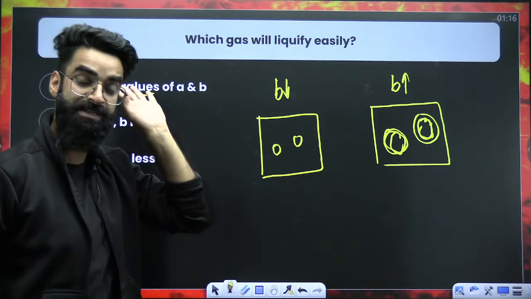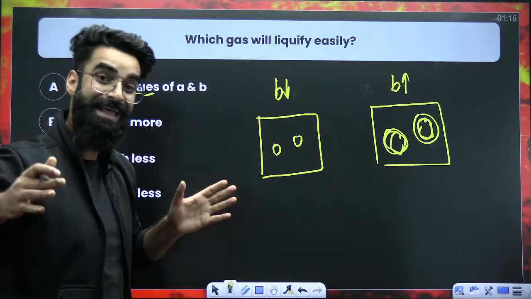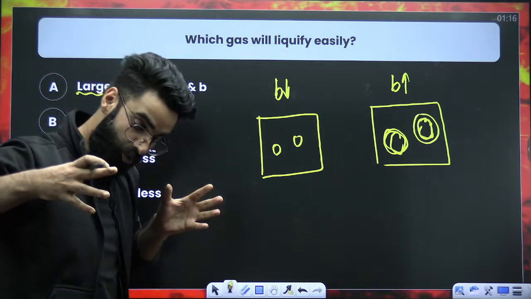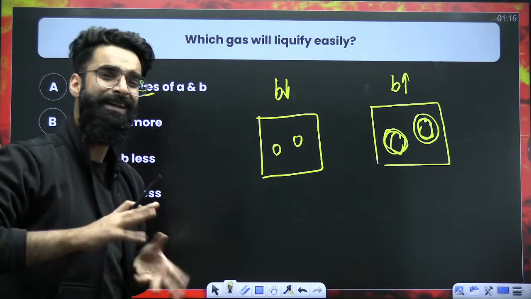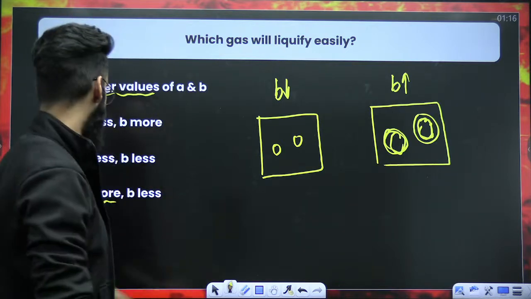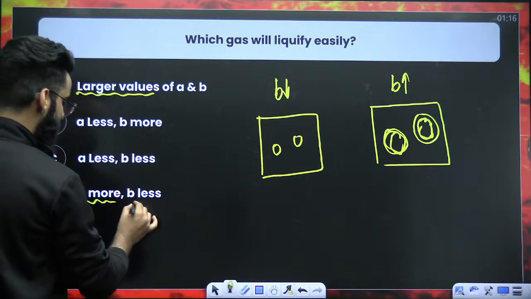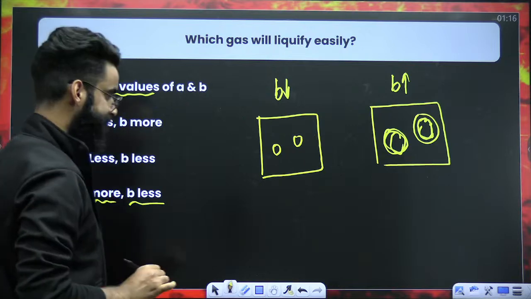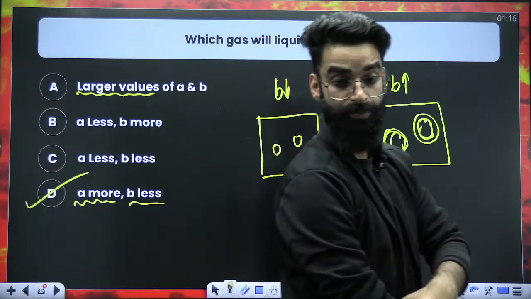So for the gas to be liquefied easily, first of all, A value should be maximum. Force of attraction should be maximum between the molecules. Number 2, size should be minimum, so that when you try to compress them, when you try to liquefy them, there will be less repulsions between their electron clouds. So A should be more and B should be less. So it's option D, right? So it's option D. Is this clear?